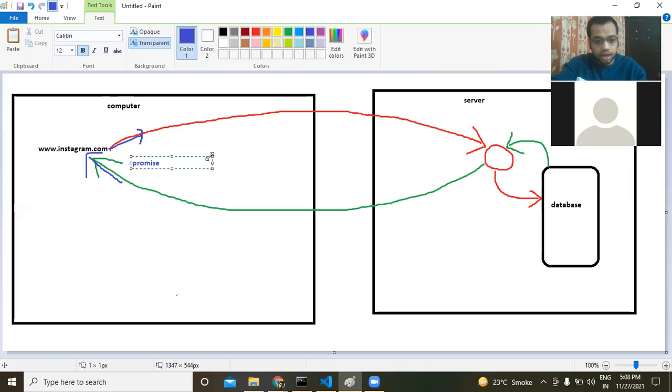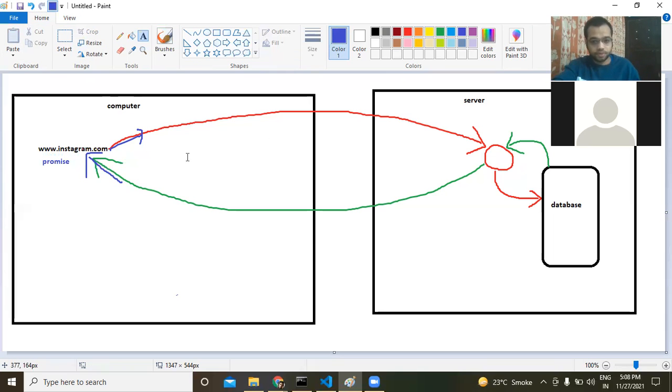And what is a promise? A promise is a promise that you will get the data back. So the server is promising our computer, our browser, that right now I'm computing it, right now I'm trying to fetch it. You will get it back, but you haven't got it back right now. Either the promise will be upheld, the server will keep the promise, or it will break the promise. So what can be the situations? Let's say we made the request and got a promise back that you will get the data back, but not right now. After a few seconds, we get the real data. That means the promise was upheld.